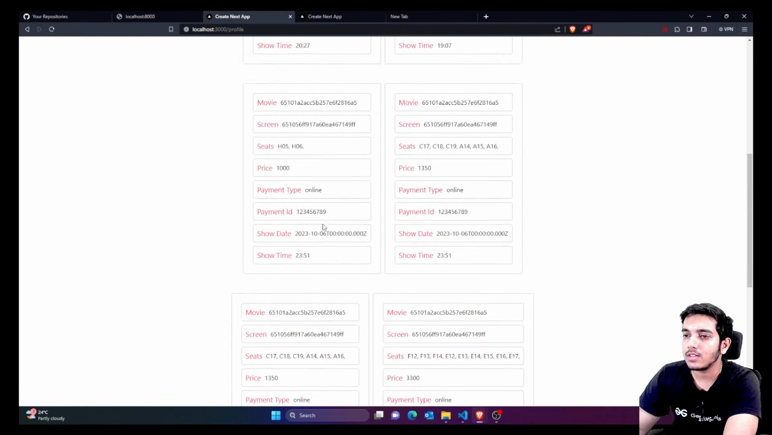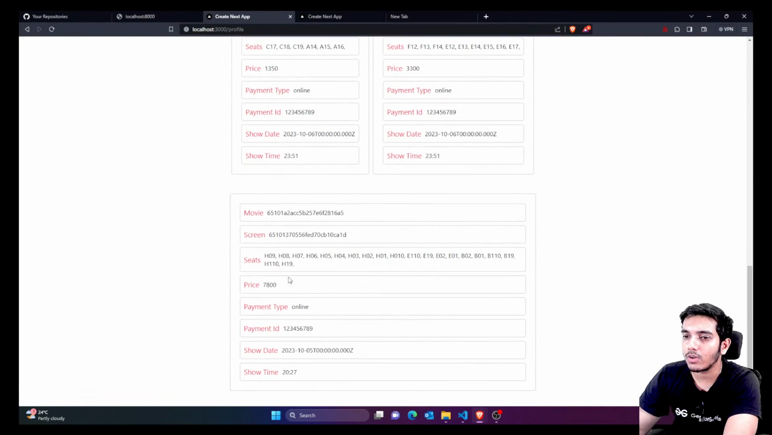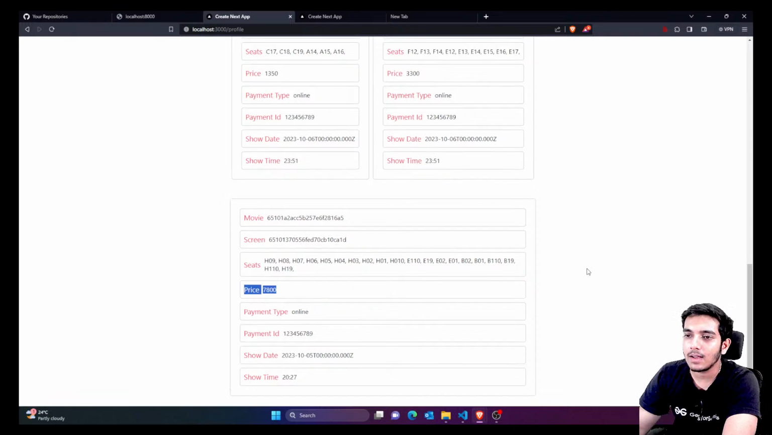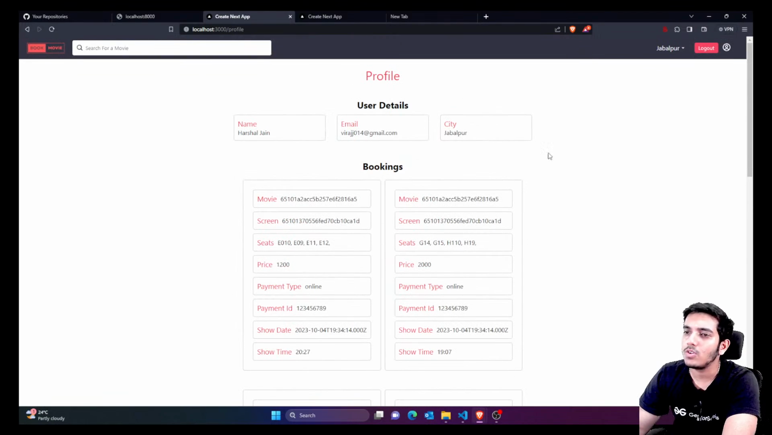Okay, so that's how it is, and you would find the booking of 7,800. Okay, so you can see it looks like this. So these are all the bookings available, and you can see that the project has been completed. You can add more CSS to it, you can make it more beautiful, but the main part was the complete booking logic which we have completed here.